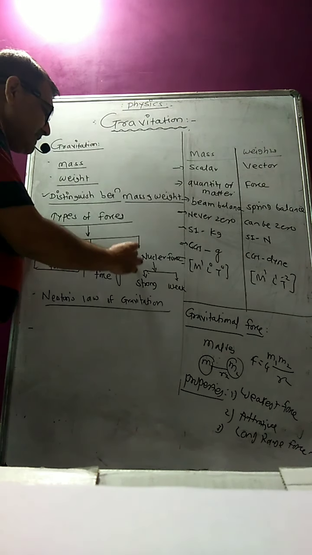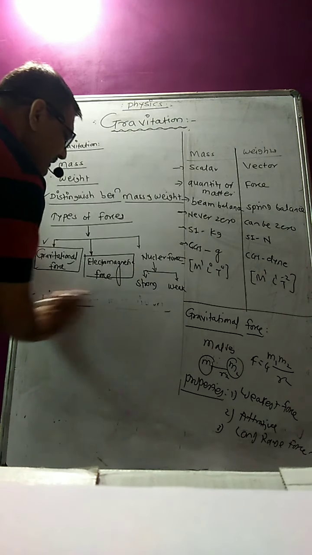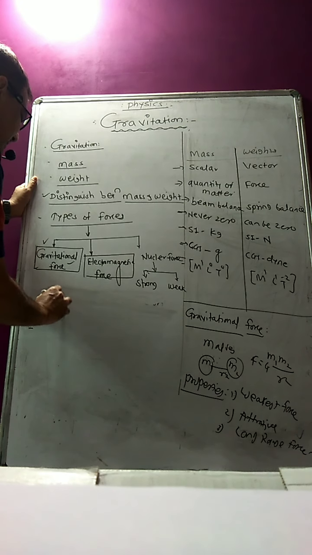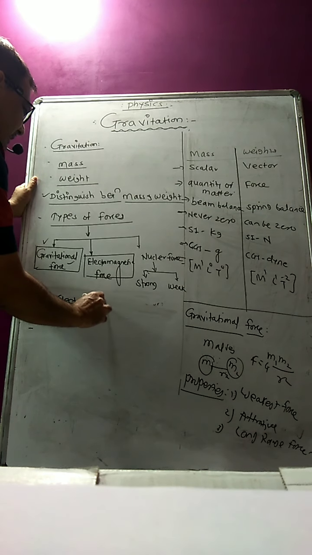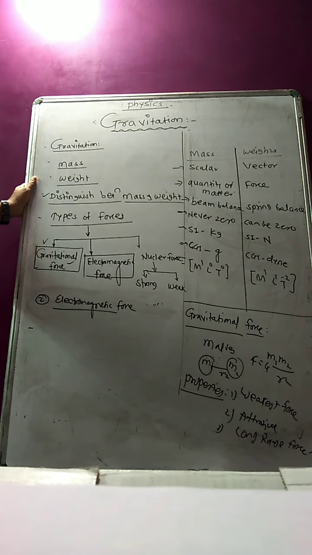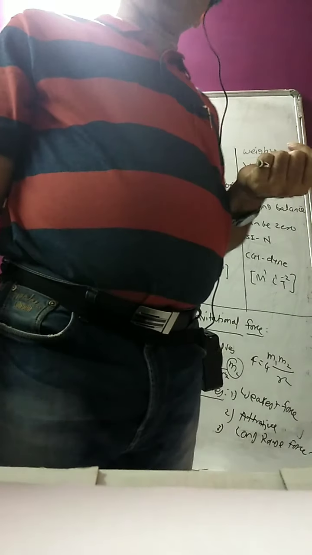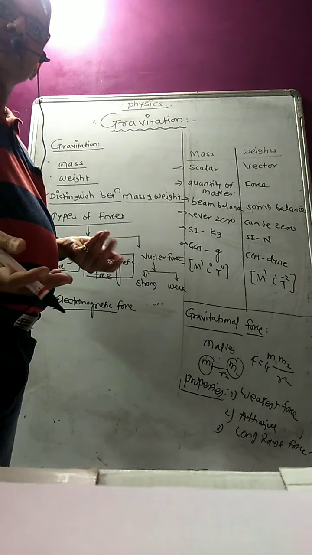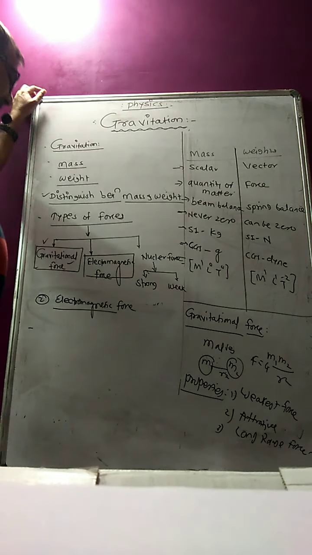Now, sir, what is the electromagnetic force? Okay, the second force is the electromagnetic force. This is also called the electrostatic force and the electromagnetic force, because this force exists between any two charged particles. Whether the charged particles are stationary, then that is the electrostatic force. If they are in motion, then that is the electromagnetic force. Okay, you just remember that.